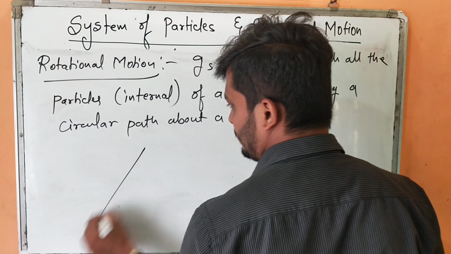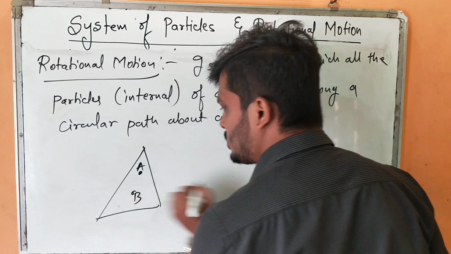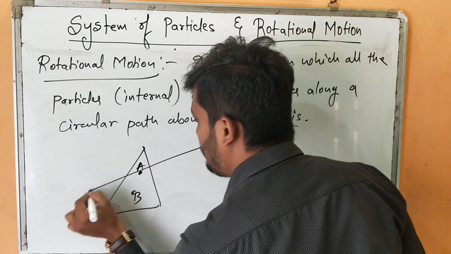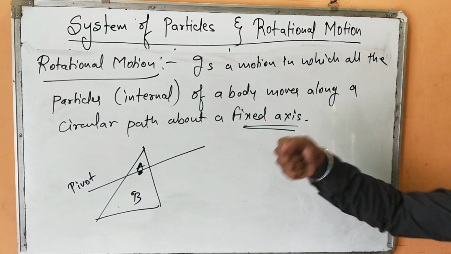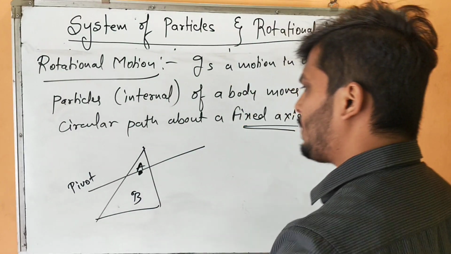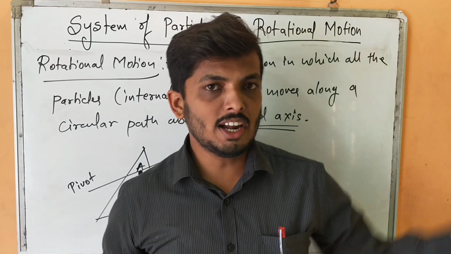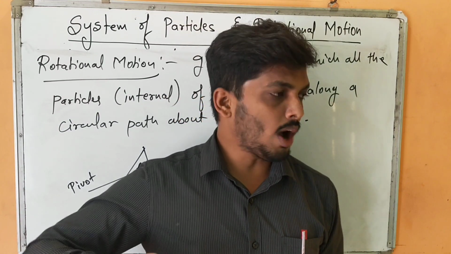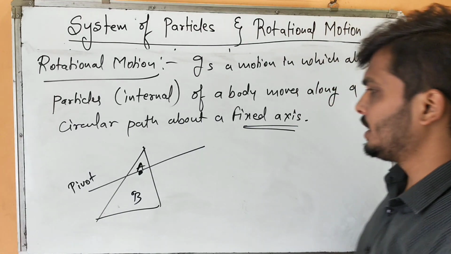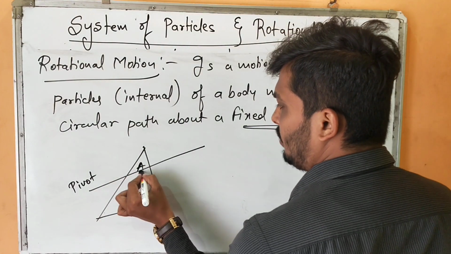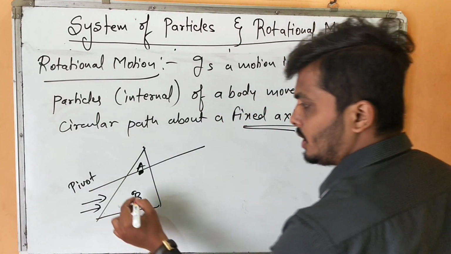Suppose I have a body, let me take the triangle only. I have point A and point B. If I pivot this body, what is the meaning of pivotation? It means I just hold one end of that body and I apply the force. Same with the door. The door is held at one corner. It is pivoted. So when you apply a force, the door will follow a rotational path. So I have pivoted this body with one end. Now, if I apply a force on this body, what will happen?